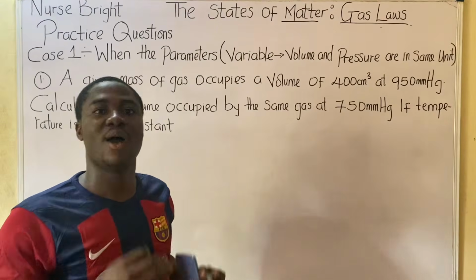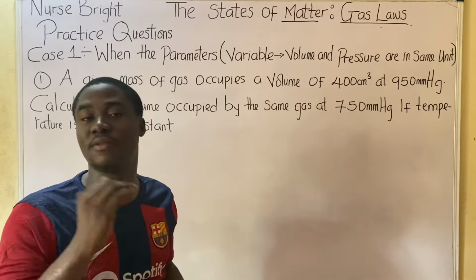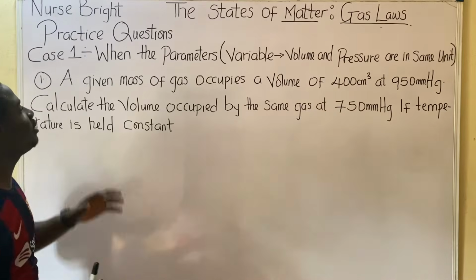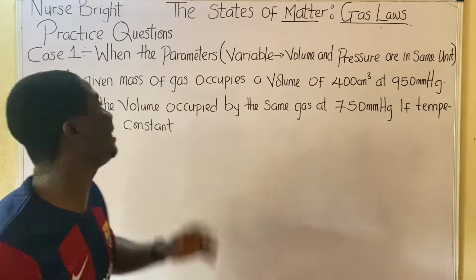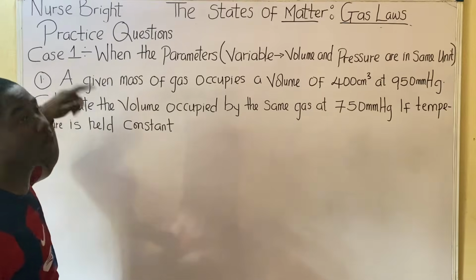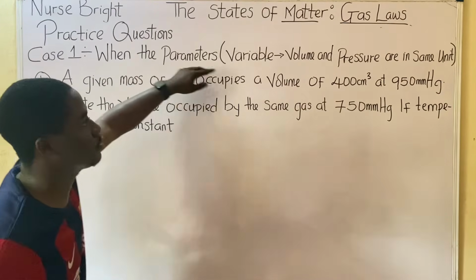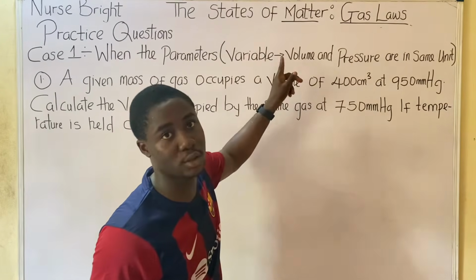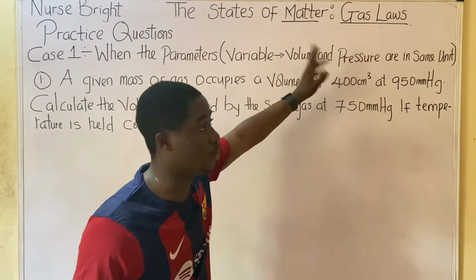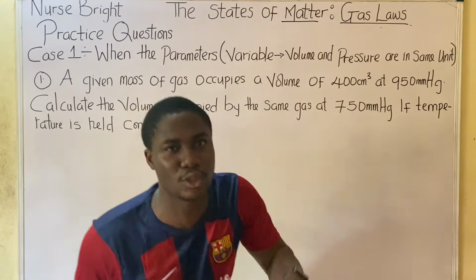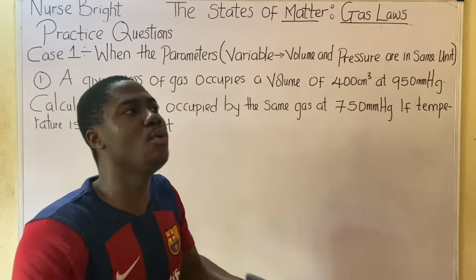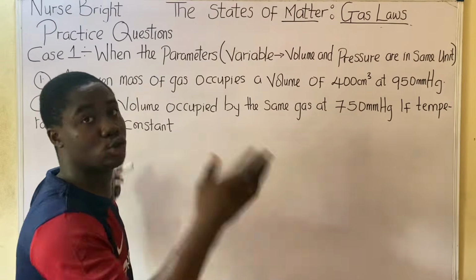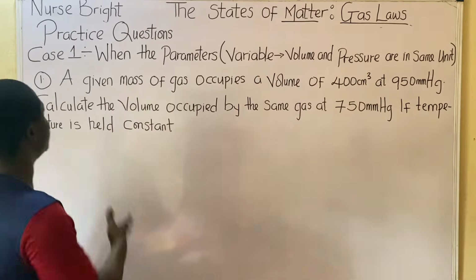So let us progress. Okay guys, let us move over to the first practice question under Boyle's law. I'll be arranging the questions by the cases in each law. Look at case 1 on Boyle's law. It is when the variables, volume and pressure, the two important variables in Boyle's law, are in the same unit. How will you solve questions on that aspect? We have other cases, like case 2, which we'll discuss after case 1. So let's solve this question.